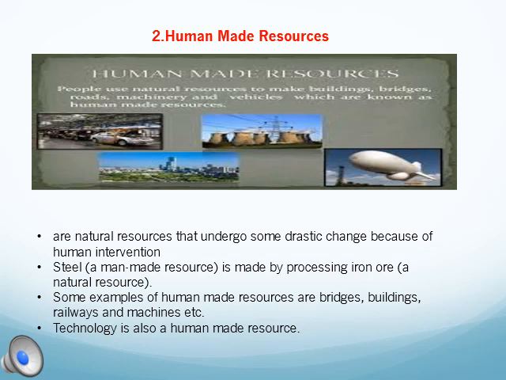Human-made resources. Human-made resources are the resources that undergo some drastic change because of human intervention. Because of their needs, skills, knowledge and ability, they change these resources as per their need. Like steel, a man-made resource, is made by processing iron ore. We first got the iron ore naturally, then we converted that iron ore into steel. So iron ore was a natural resource available to us, and with skills, ability and knowledge, we converted it into steel.